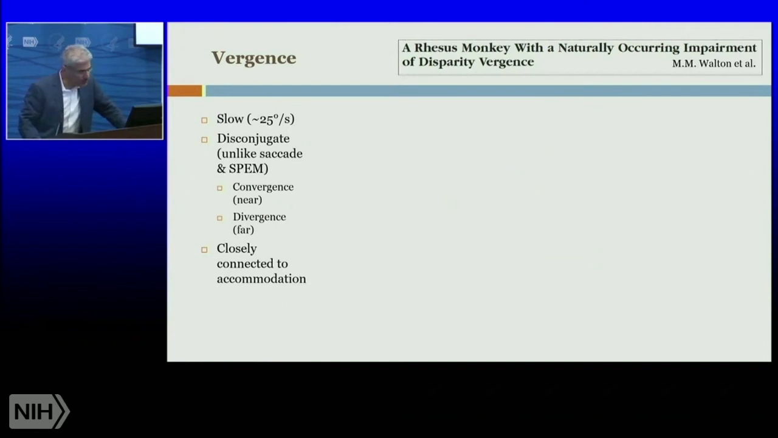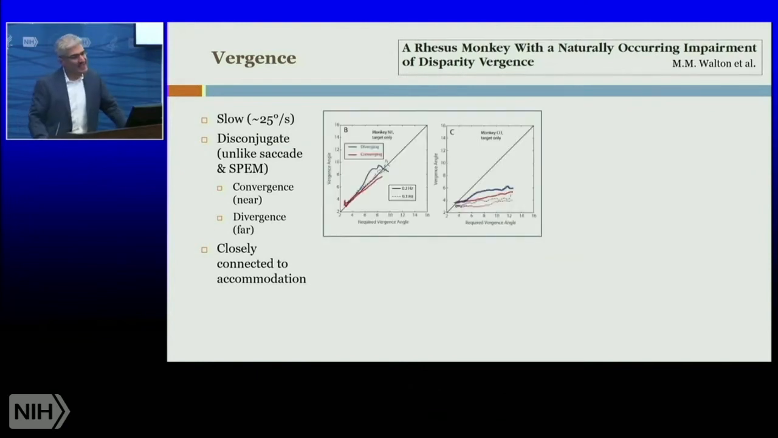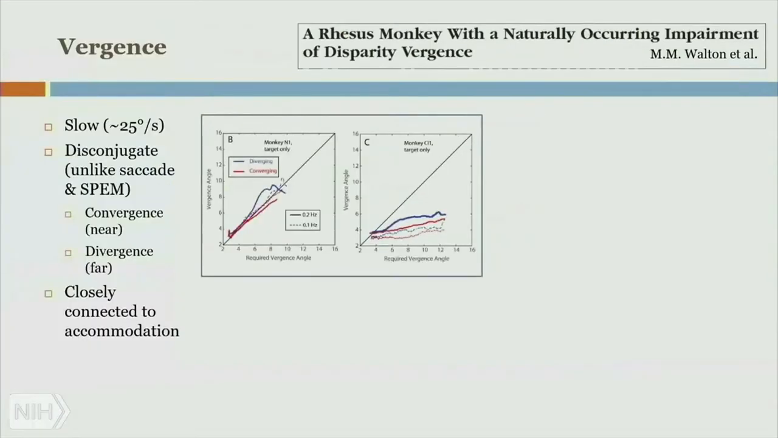And so we have some really cool studies recently published. This is work by Dr. Mark Walton. What he did was to screen these monkey populations and identify the particular monkey that is naturally affected or has a vergence deficit. Vergence. Low movement, about 25 degrees per second. A rhesus monkey with a naturally occurring impairment of disparity vergence.